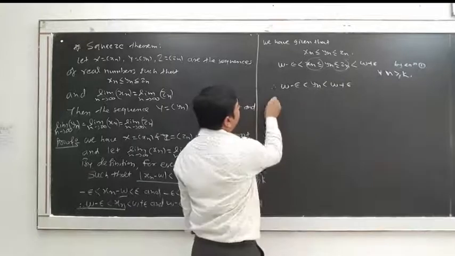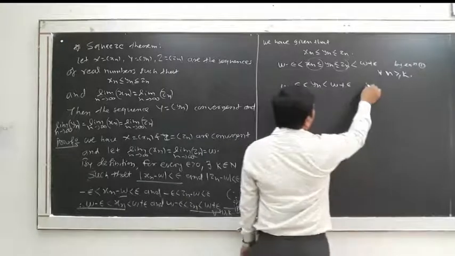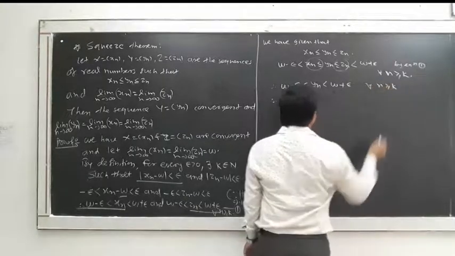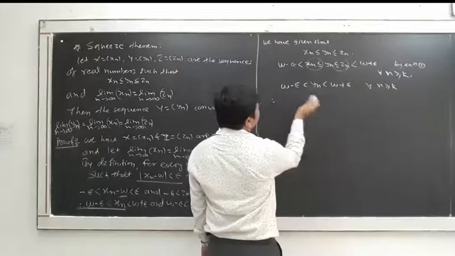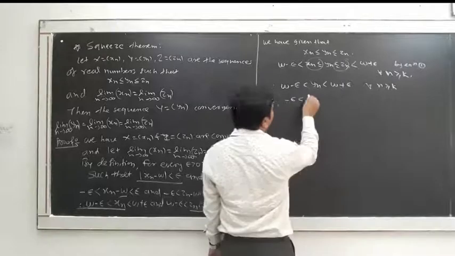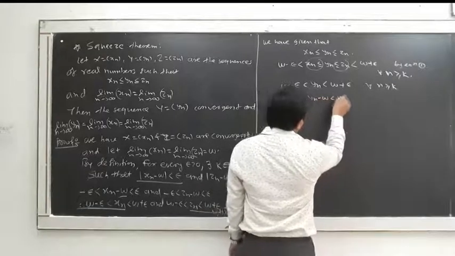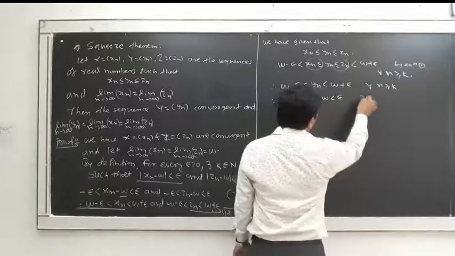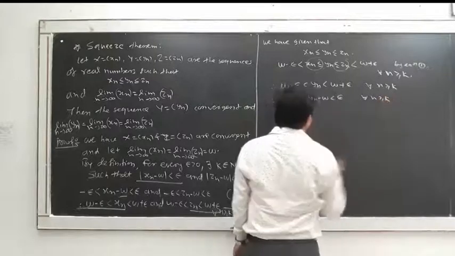Now go in reverse. For all n greater than or equal to k, subtract w from both sides, it should be epsilon for all n greater than or equal to k.